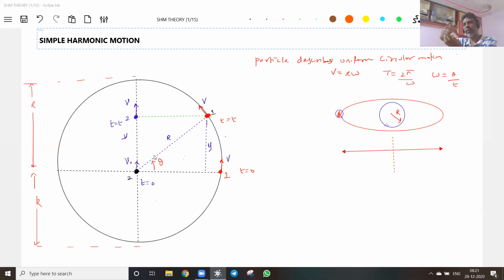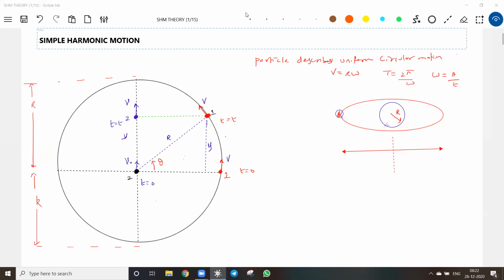If you are moving far away, what will happen? It will appear as if it is moving to and fro. What is the reason? If you are far away, instead of the circular path, what you see is the projection of the motion described by a particle. Don't think that it's imaginary. This is what we feel. I suggest everyone can do this experiment.